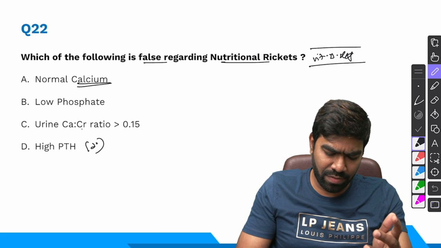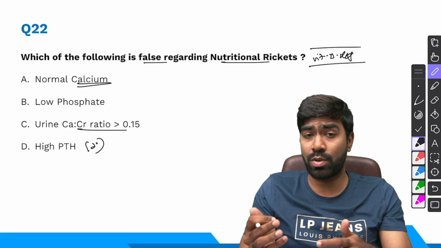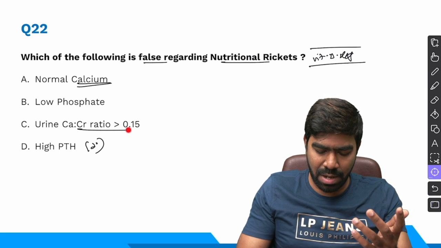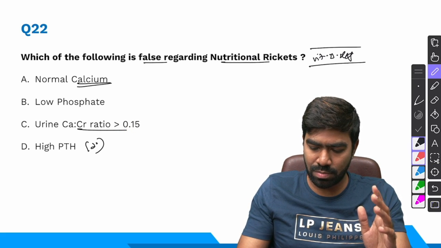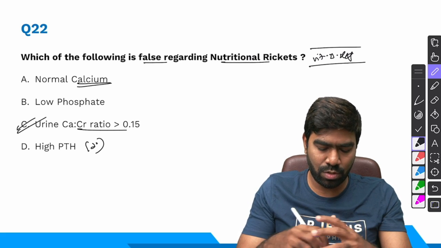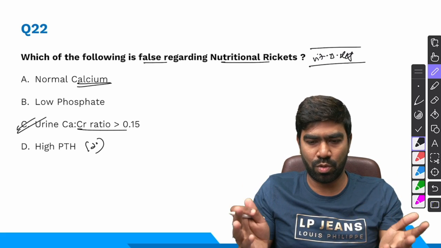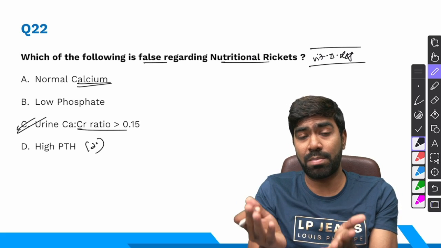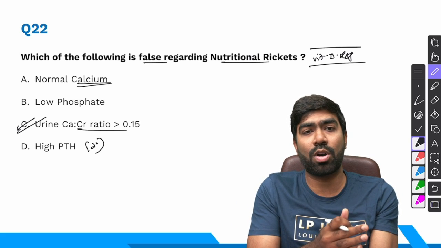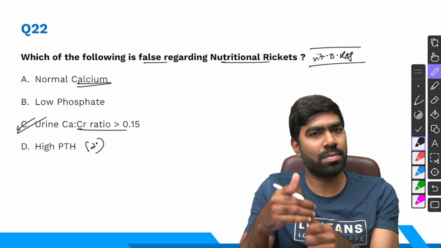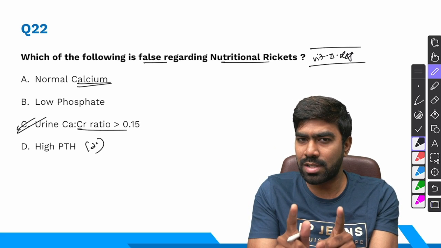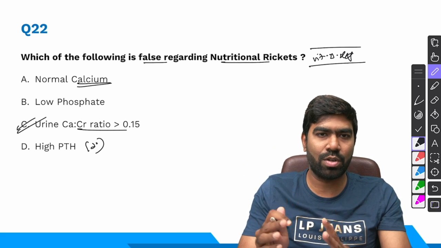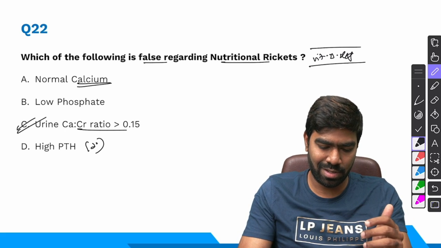What is wrong here is definitely a urine calcium creatinine ratio of more than 0.15, which is seen in primary hyperparathyroidism and not secondary hyperparathyroidism like vitamin D deficiency. So the right answer for this question is the urine calcium creatinine ratio of more than 0.15. In fact, that increased urinary calcium creatinine ratio, that is hypercalciuria, is the important reason for renal stones in patients with primary hyperparathyroidism, but that's not seen in vitamin D deficiency and rickets. In fact, the urine calcium creatinine ratio will be low in these patients.